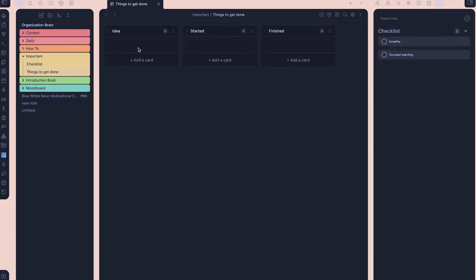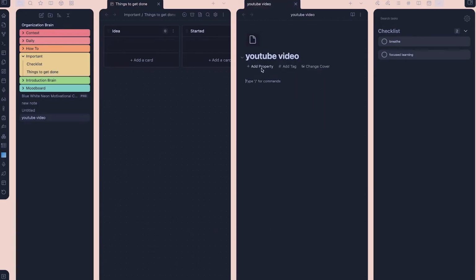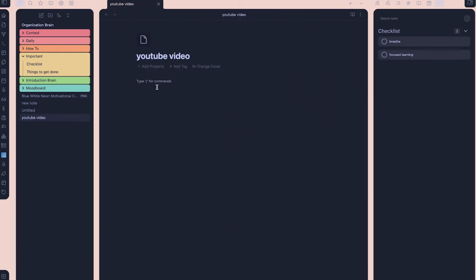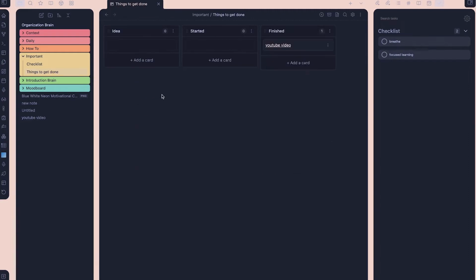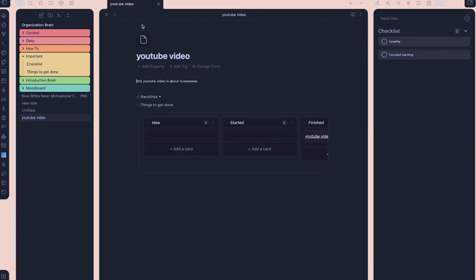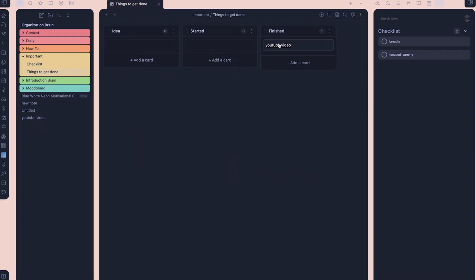Things to get done. This is cool. This is the Kanban feature where you can just write the things you need to get done. For instance, let's just say a YouTube video, and you can just drag it over and drop it and stuff like that. And if you right click it, you can actually make a note. So you can write the script to the YouTube video in there. And if you're more of a visual person, we've got that too, to where you can do visual notes. But this is usually my workflow when it comes to me creating videos or taking down notes on anything.